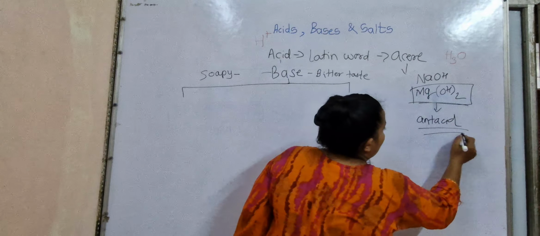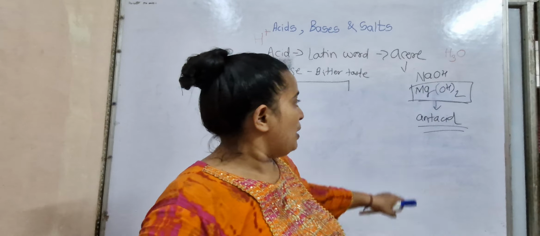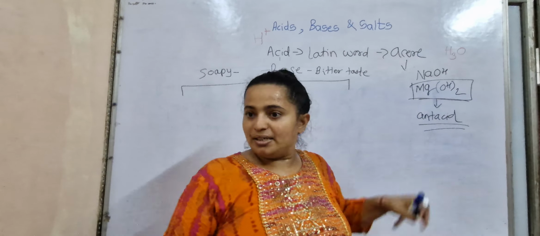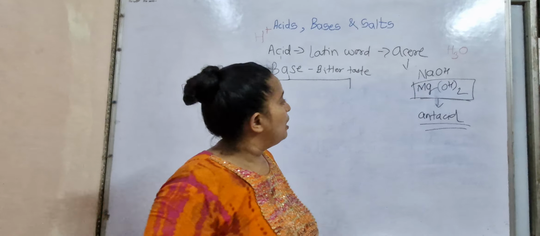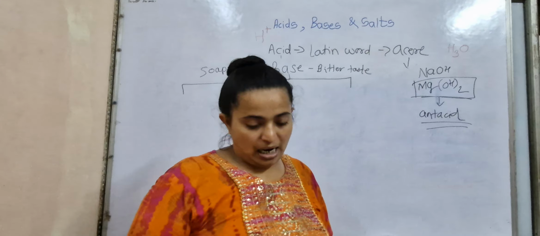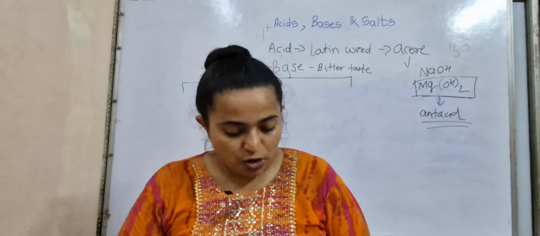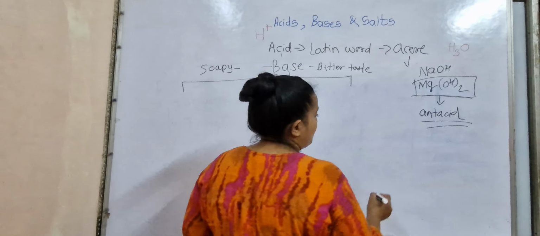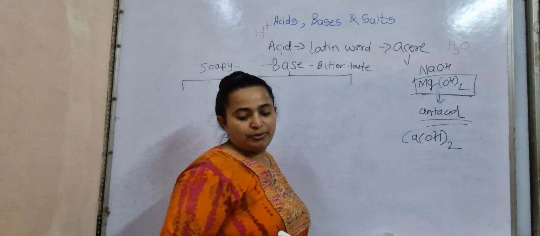When your stomach feels acidic, you have to consume an antacid. That is milk of magnesia. Understood? Then you have calcium hydroxide. Calcium hydroxide is basically Ca(OH)2, right?